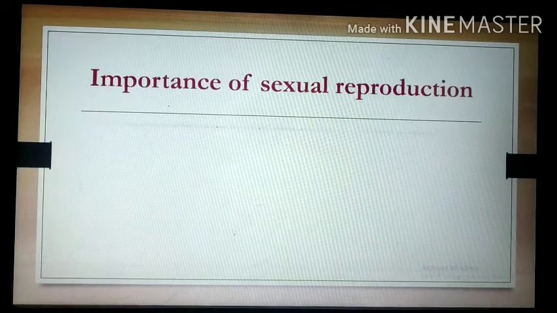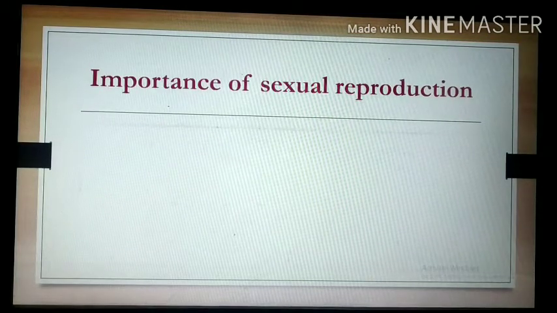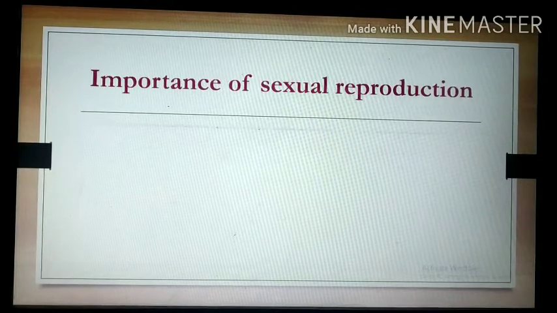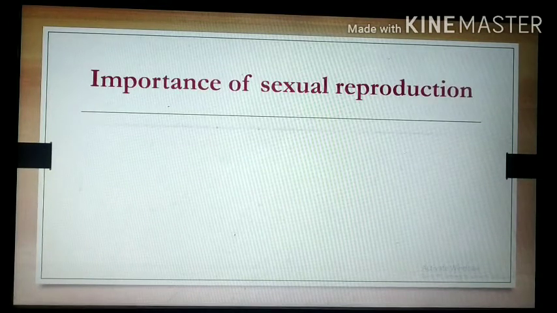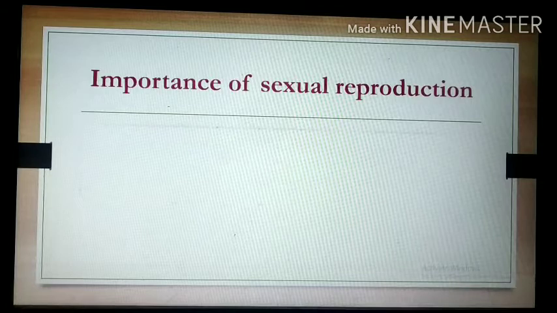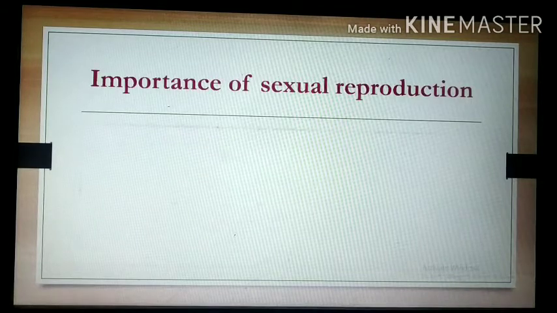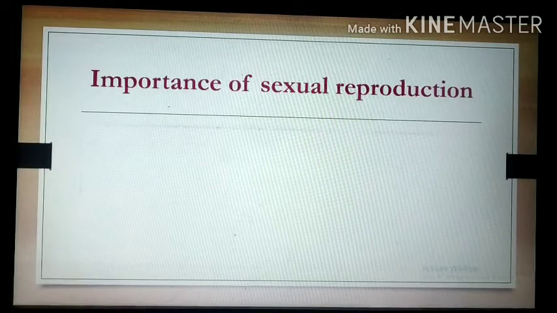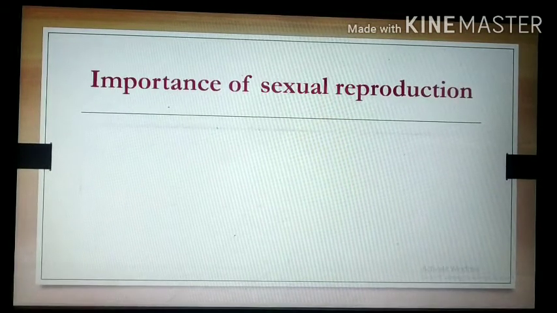Before that, what is the importance of sexual reproduction? In sexual reproduction, two parents are involved, one male and one female. One gamete comes from the male and one from the female, and there is a fusion.